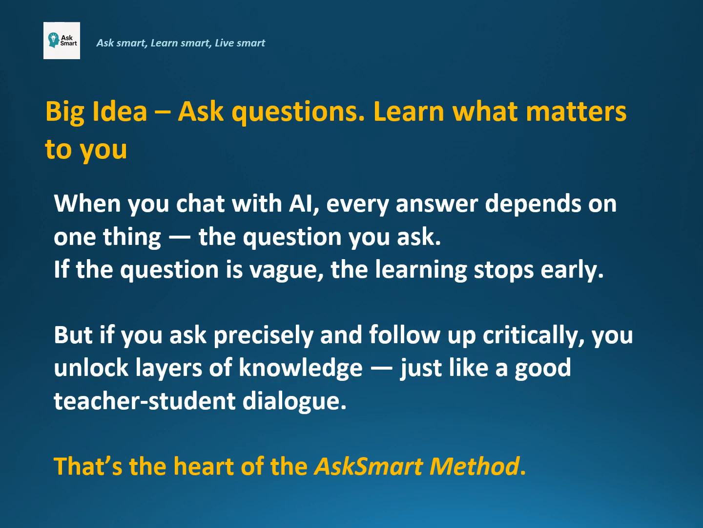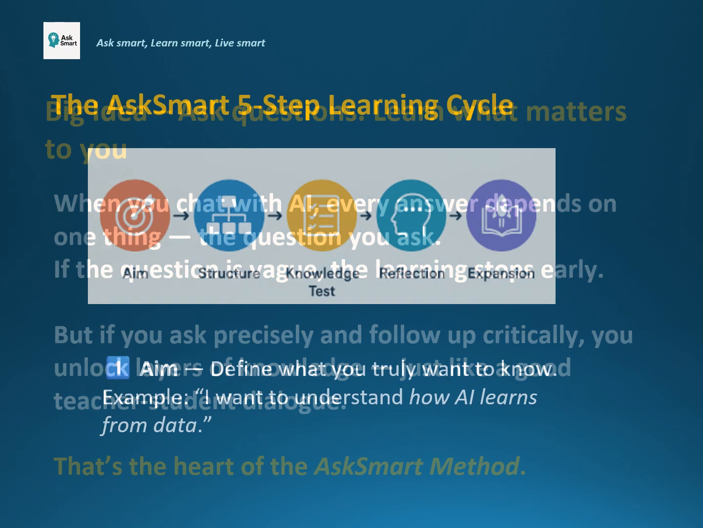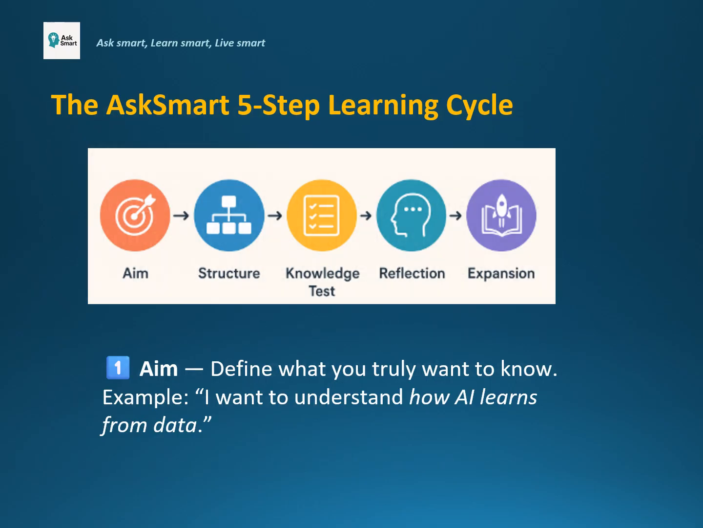When you chat with AI, every answer depends on one thing: the question you ask. If the question is vague, the learning stops early. But if you ask precisely and follow up critically, you unlock layers of knowledge, just like a good teacher-student dialogue. That's the heart of the Ask Smart method. The Ask Smart 5-step learning cycle.